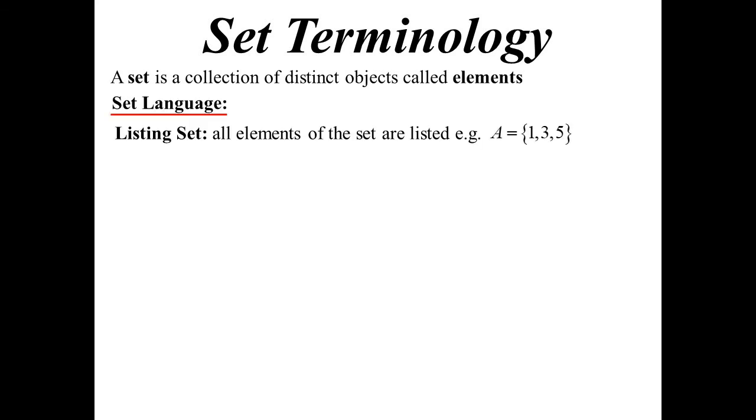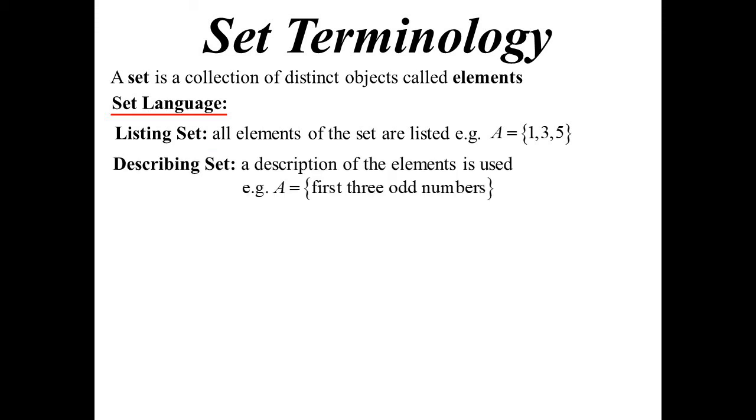We can have what's called a listing set, where it simply lists all the objects in the set, or all the elements in the set. Or I could use a describing set, where instead of listing the elements, a description of the elements is there. So these two are the same set. The first one, 1, 3, 5, I've done a list, whereas the second one, I've just described it. Oh, it's the first three odd numbers. So two different ways we could write a set down.